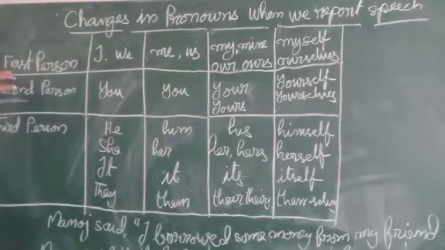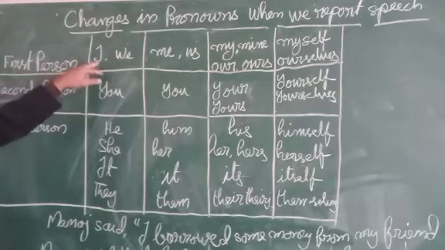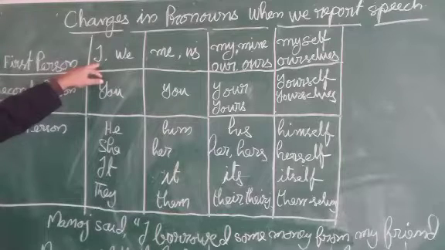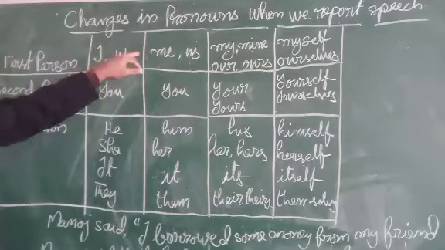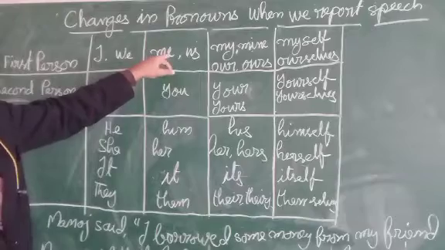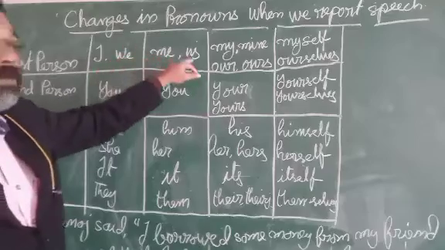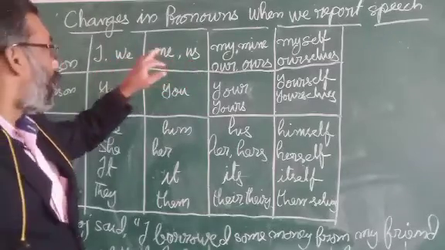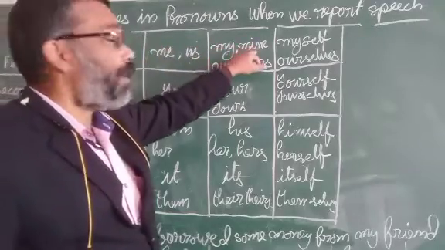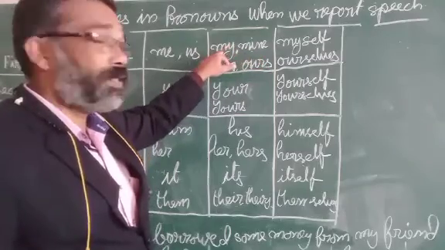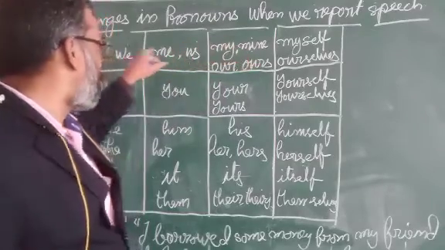The personal pronouns. First person pronoun is given here. In the nominative case, first person singular I, first person plural we. That is in the nominative case. Then objective case, me, us. For I, we use me in objective case. For we, we use us in objective case. And the possessive for I, my and mine are there. My is possessive adjective and mine is possessive pronoun. Both are used for I.